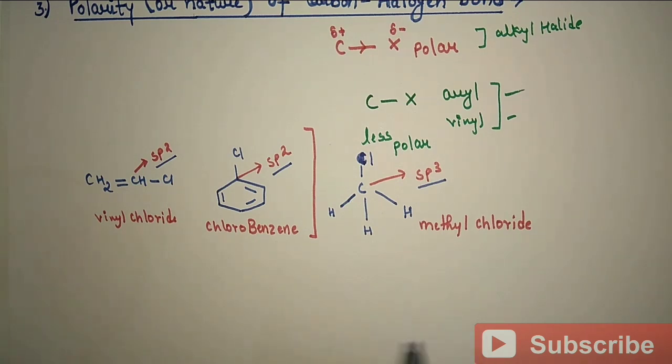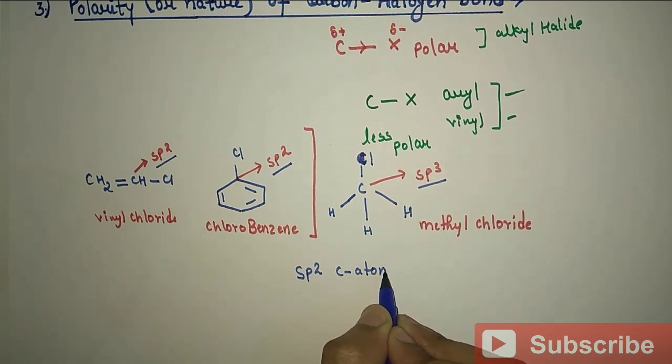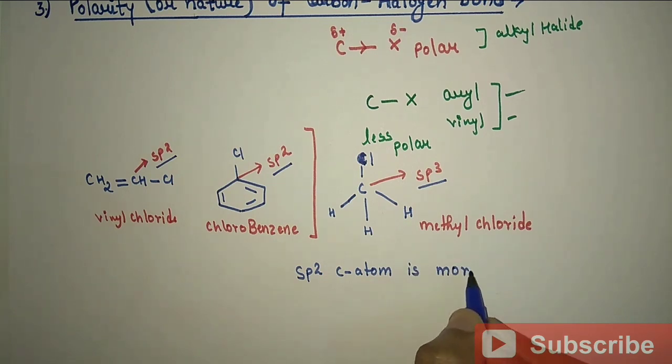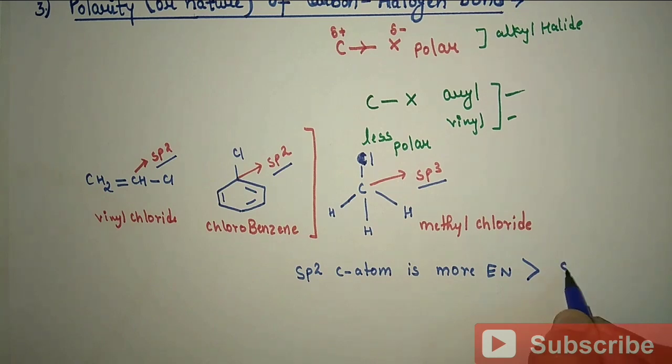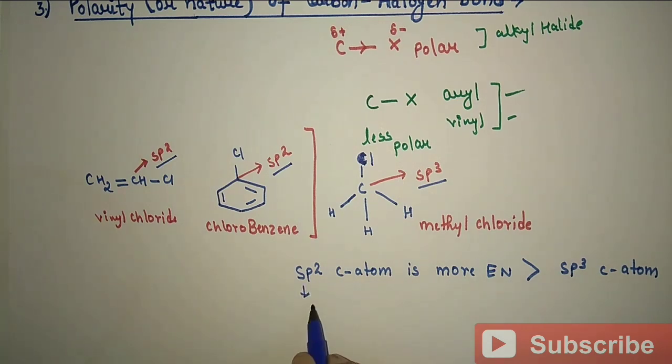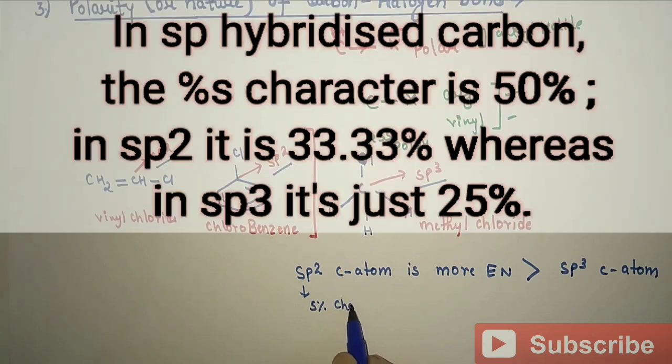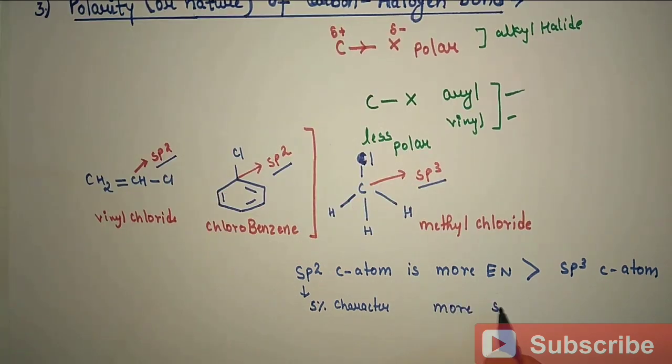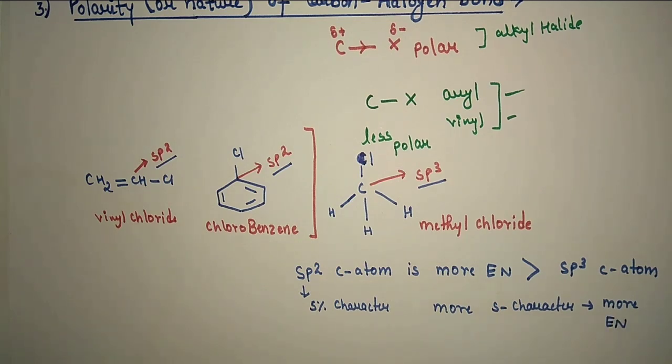The sp2 hybridized carbon atom is more electronegative than the sp3 hybridized carbon atom, since it contains a greater percentage of s character, and the more s character, the more will be the electronegativity.